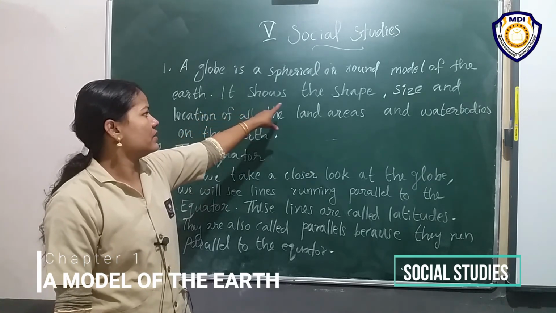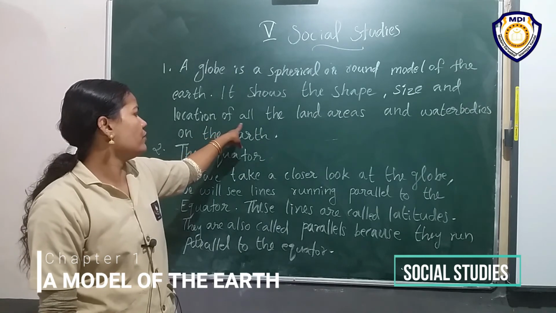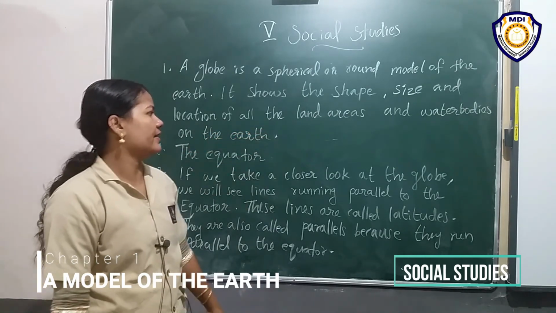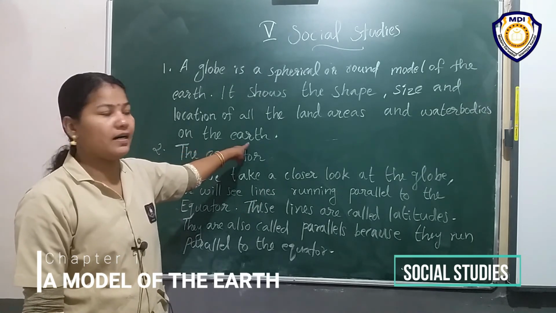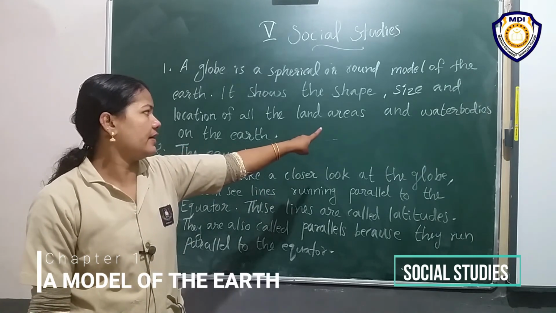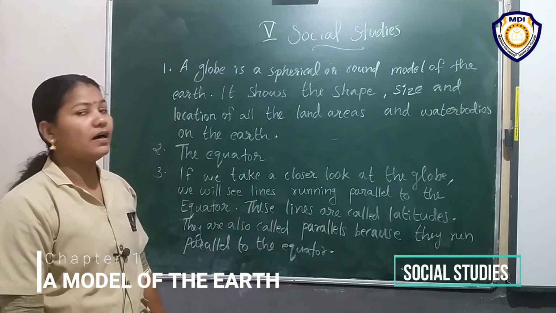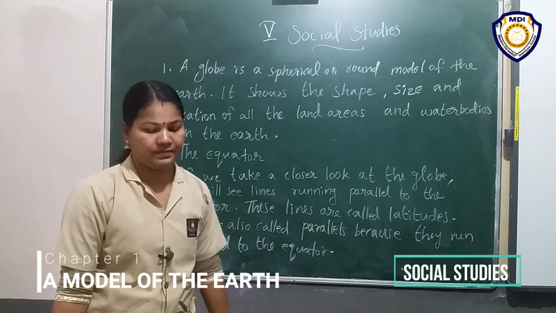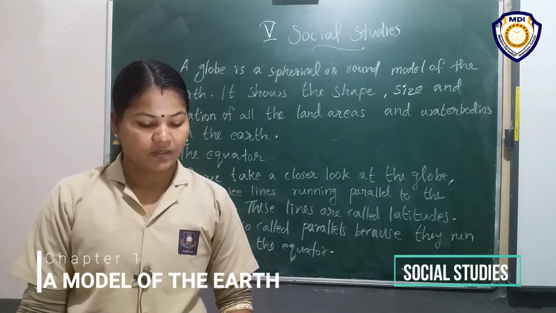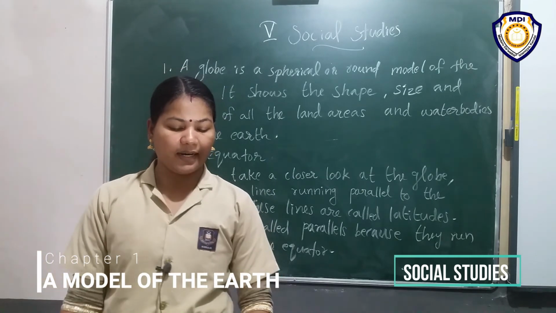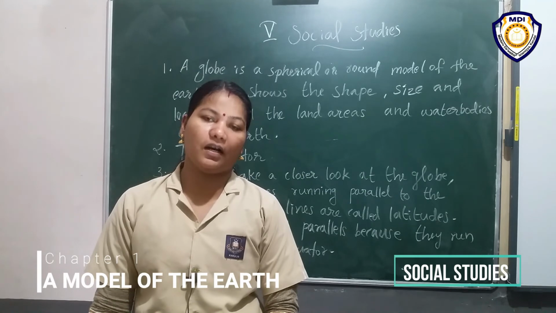It shows the shape, size and location of all the land areas and water bodies on the earth. Then second question, name the imaginary line that cuts the earth into two equal halves.